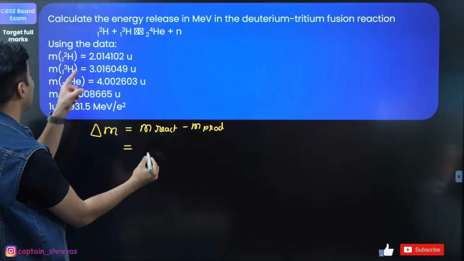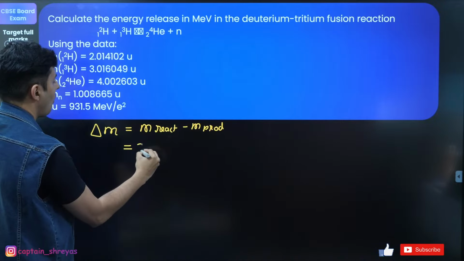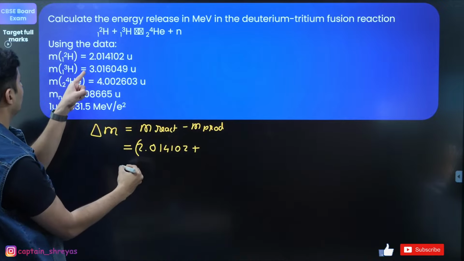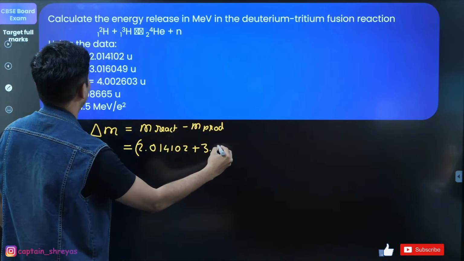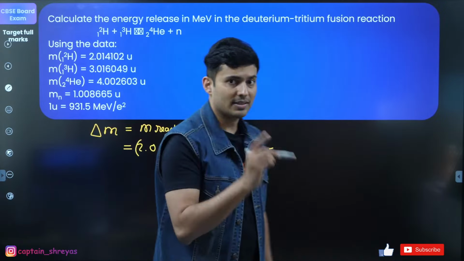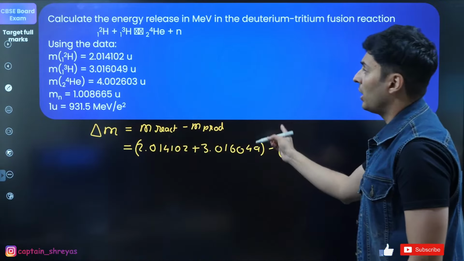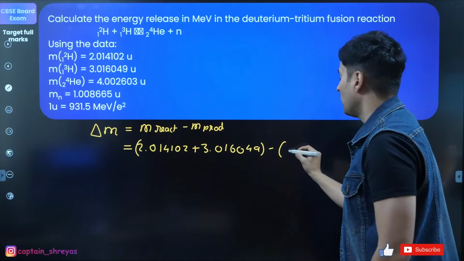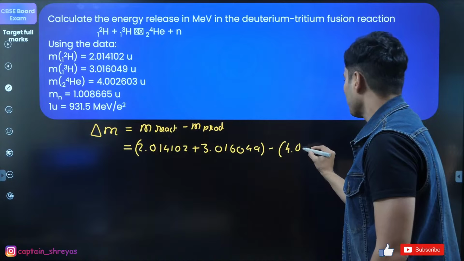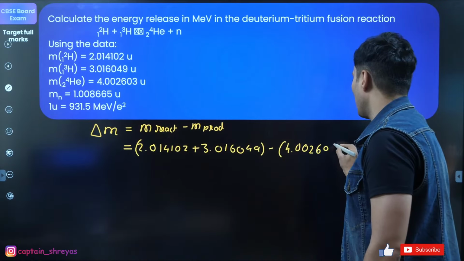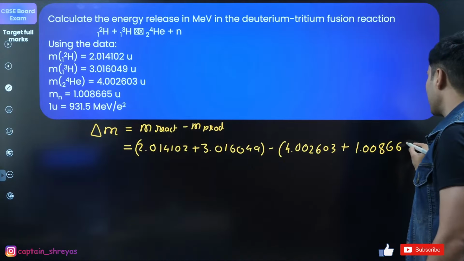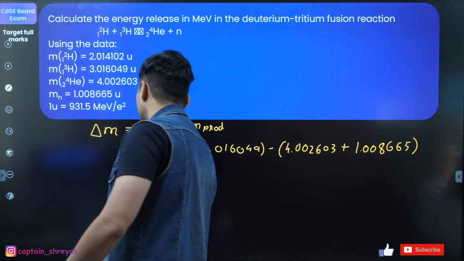Here the mass of the reactant will be 2.0141102 plus 3.01649, minus the mass of the product. The product will have helium and a neutron, so it will be 4.002603 plus 1.008665. Now find the mass defect.